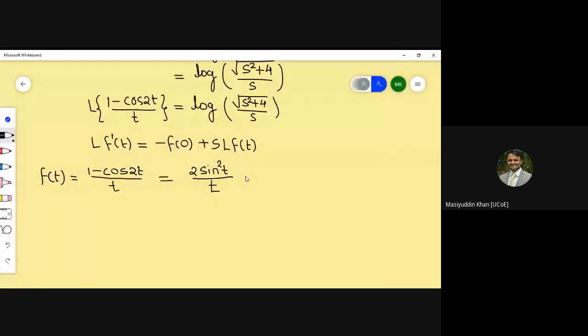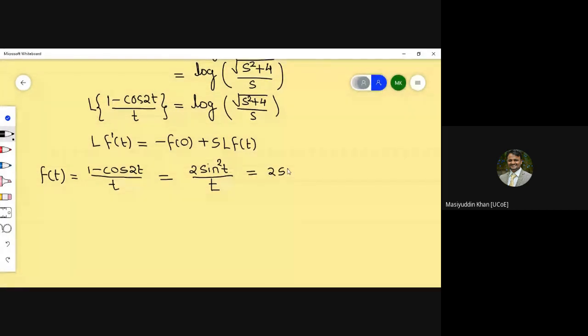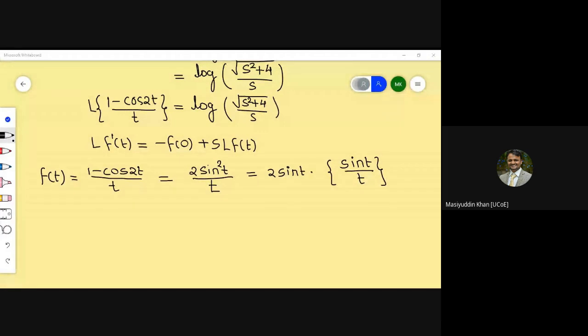Hope everyone is aware of this formula clearly. So suppose I apply here 2 sine t into sine t by t, because this is 2 sine square t. If I multiply 2 sine t into sine t again, I will get the exact result.